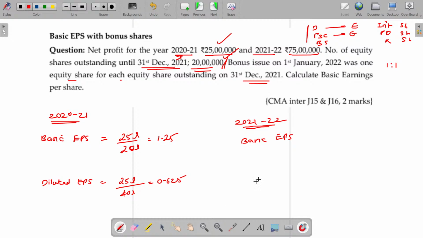What happens in 21-22, sir? In 21-22, the earnings available to the equity shareholders is 75 lakhs in that year. What is the number of shares in that year? Now the bonus share is already included, so 20 plus 20, 40 lakhs is the denominator value. Come on, tell me. 1.875. Is that clear? Hope now you'll be able to understand basic EPS with the bonus shares.